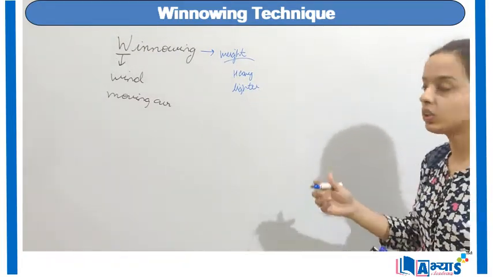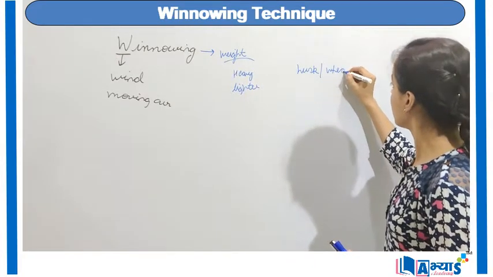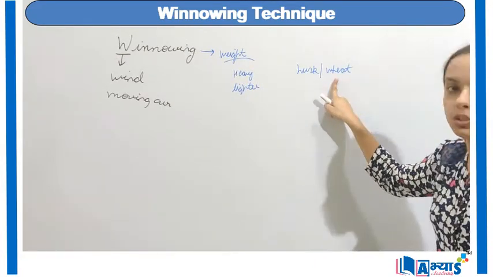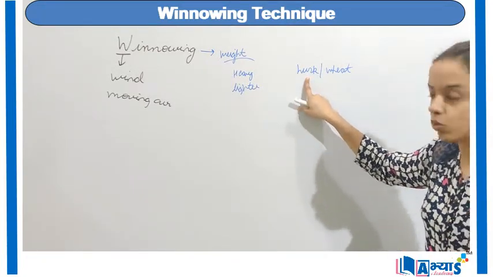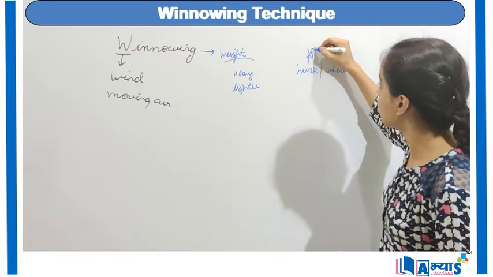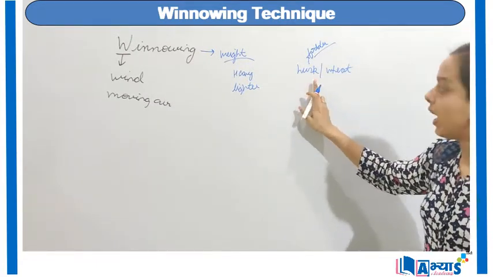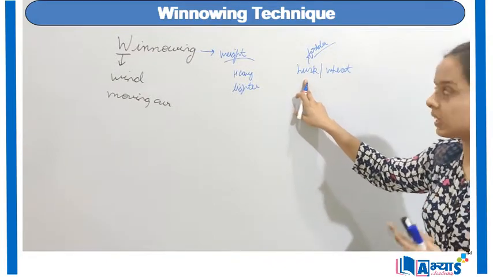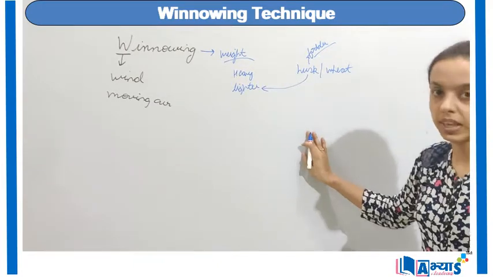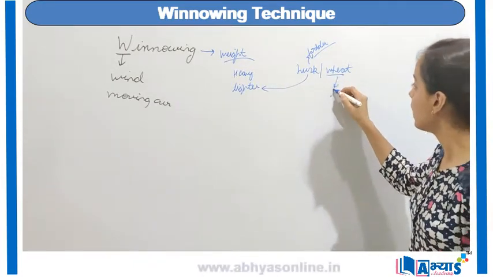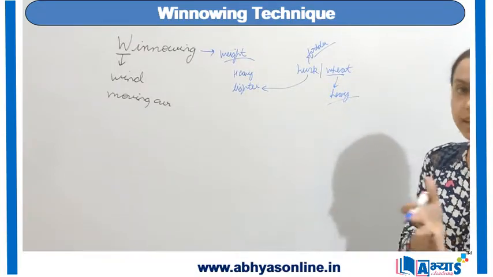If a farmer wants to separate husk from wheat, we clearly know that wheat is the useful component and husk can be used by the animals as their food. So husk can be used as a fodder. Now we want to separate the wheat from the husk. Husk is the lighter substance and wheat is the heavier particle in the mixture of wheat and husk.